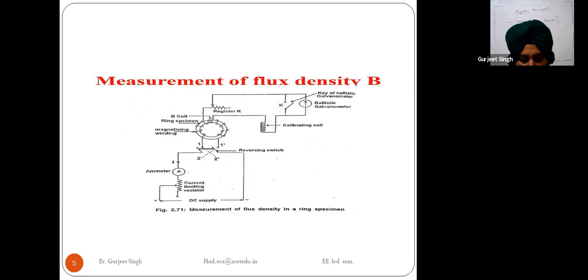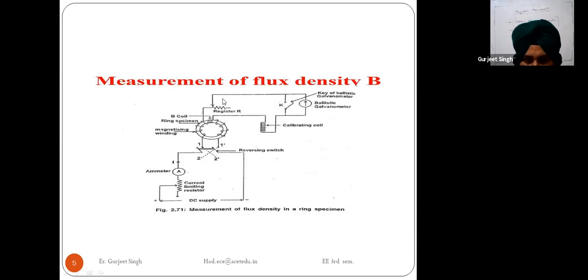The measurement of the flux density inside the specimen can be done like this. First of all I will explain this diagram. This is the measurement of flux density in the ring specimen. This topic came in the examination as a 5 marks question. The question is: how can we measure the flux density in the ring specimen? Then you have to draw this diagram and explain the working of this diagram.